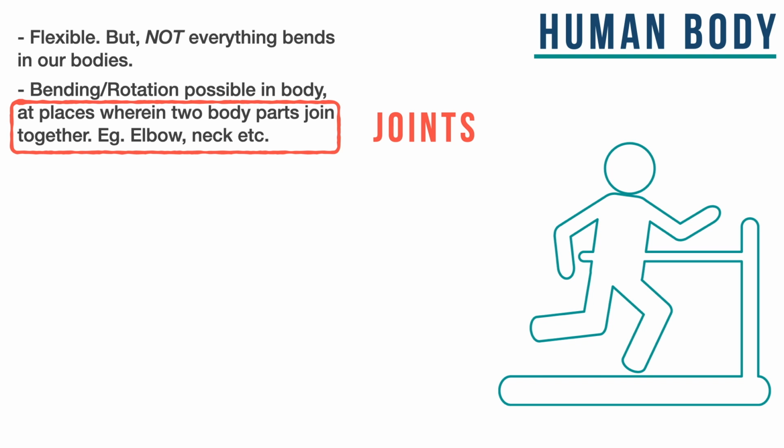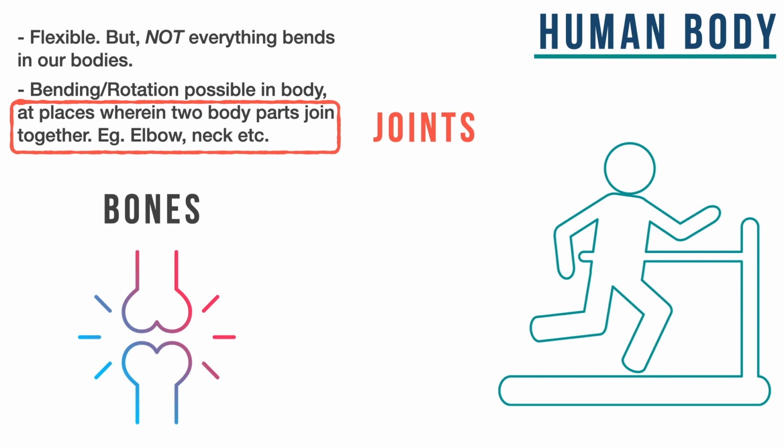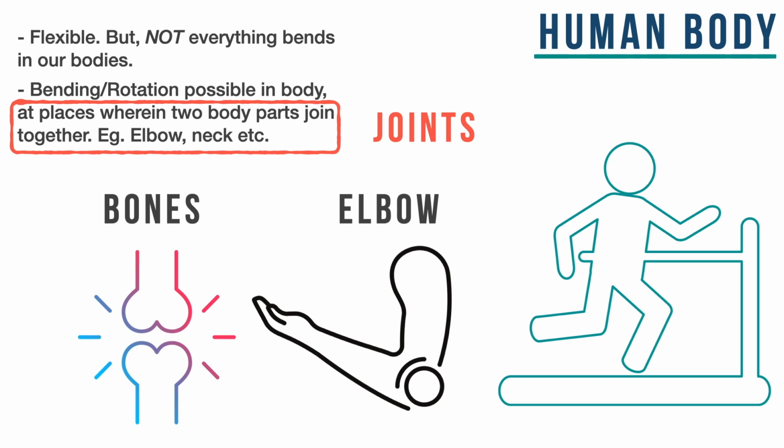At each such joint, there are bones that join together, and this is what gives us various degrees of flexibility. For example, the elbow is a joint wherein two long bones are joined together. If we did not have bones joining together at joints in our bodies, we would not have been able to move in the way we do presently. However, you must know that not all joints are of the same type. They vary with each other in different ways. Let us look at different types of joints and the respective part they play in our body's movements.